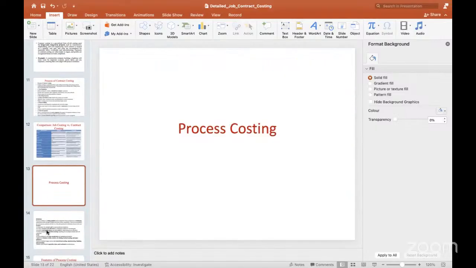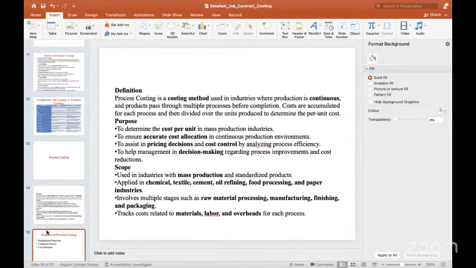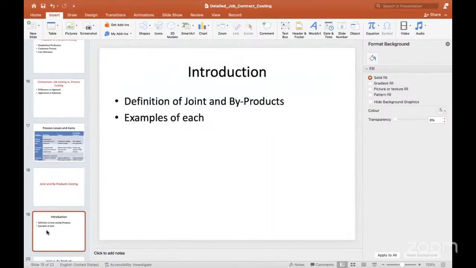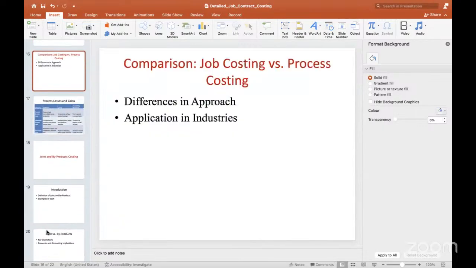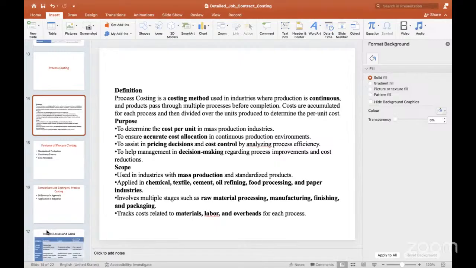So next one is process costing. What is the meaning of process costing? Process costing is a costing method which is used for the industries when the production is continuous and products pass through multiple processes before the completion of that production.